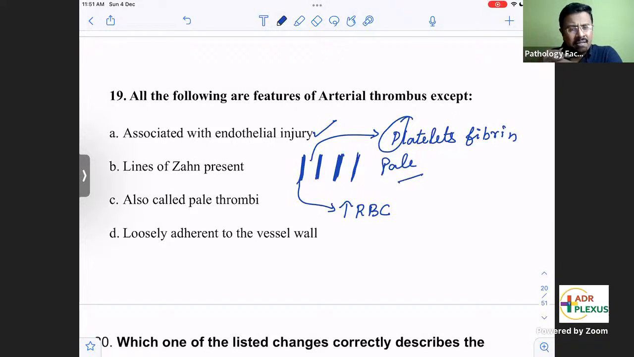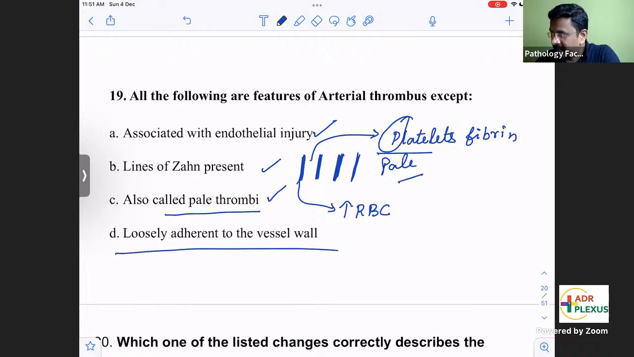Even though both are present, arterial thrombus will have more of platelets and fibrin, so arterial thrombi are also called pale thrombi. But venous thrombi have many RBCs, they are dark. So this option is also right.